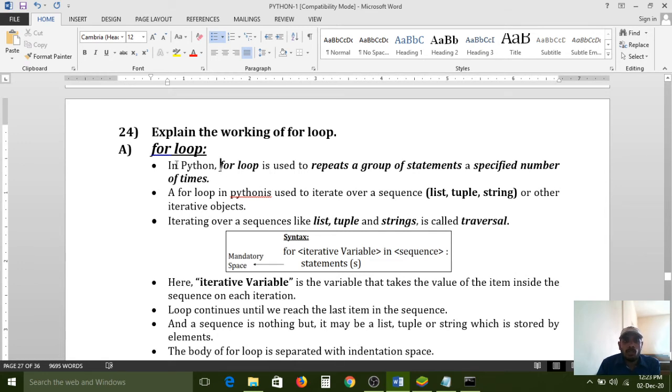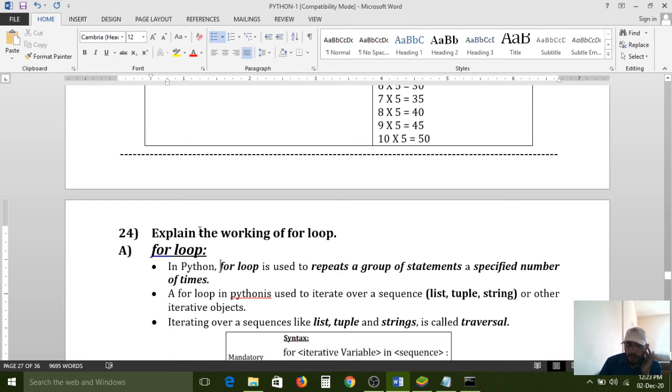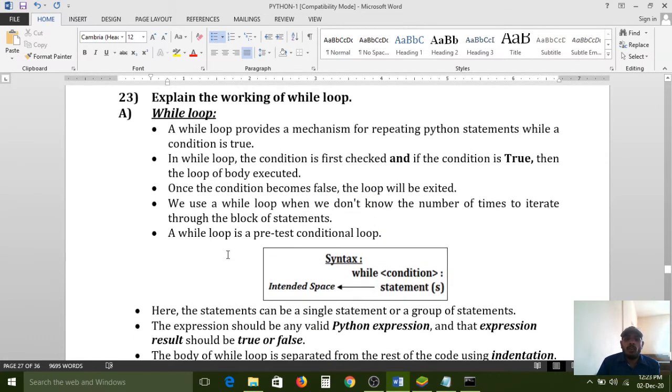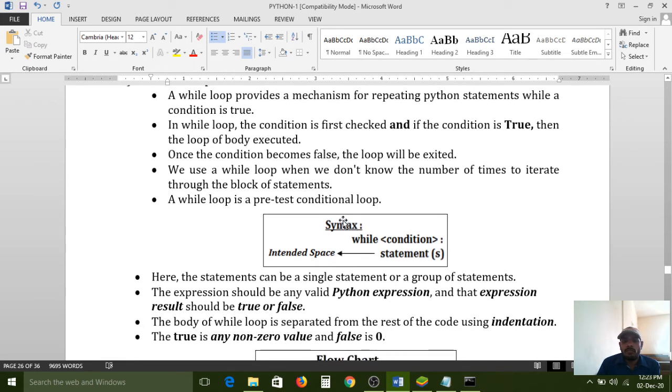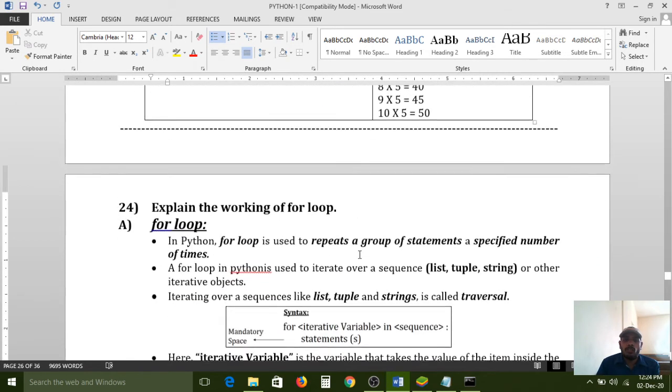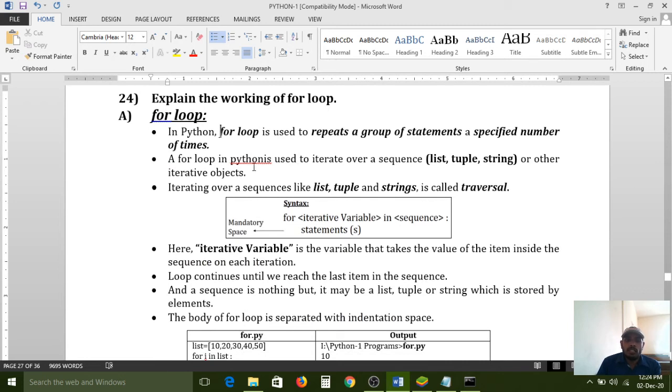In Python, the for loop is used to repeat a group of statements a specified number of times. But in the while loop, if you don't know the number of times of execution, the while loop is useful. If you don't know how many times it will repeat, you don't know that number, then in that case the while loop is useful. But if you know the value, the for loop is the better statement. Both are the same otherwise. That is the difference between the while loop and the for loop.